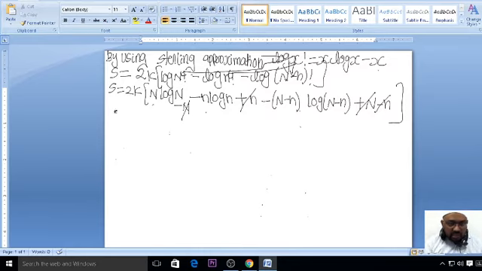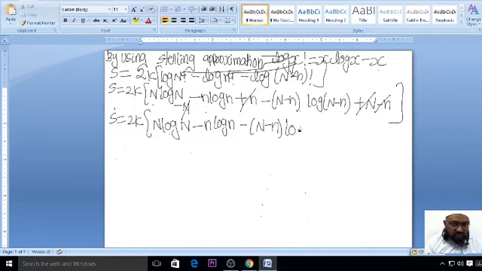S is equal to 2k into N log N minus small n log n, as it is, minus of capital N minus n log of N minus n. The rest is cancelled, so whatever the remaining term is, we have written it.